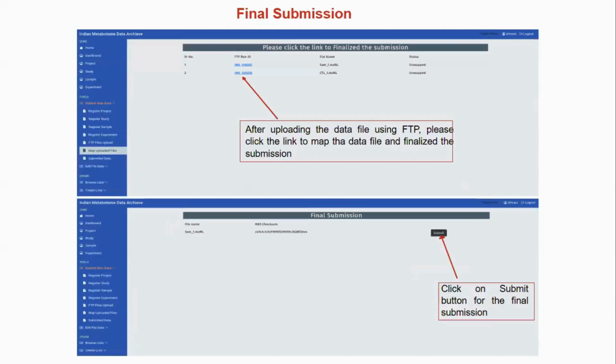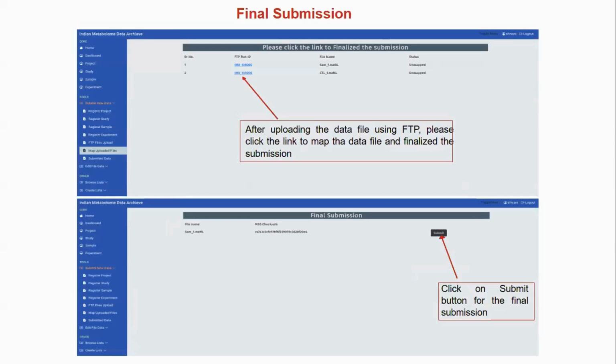Once the data files are successfully transferred through FTP, the user will get the details of the submitted files again on their final submission page. And like these two links highlight, after matching the MD5 checksum. The MD5 checksum is basically to check the integrity of the data files.